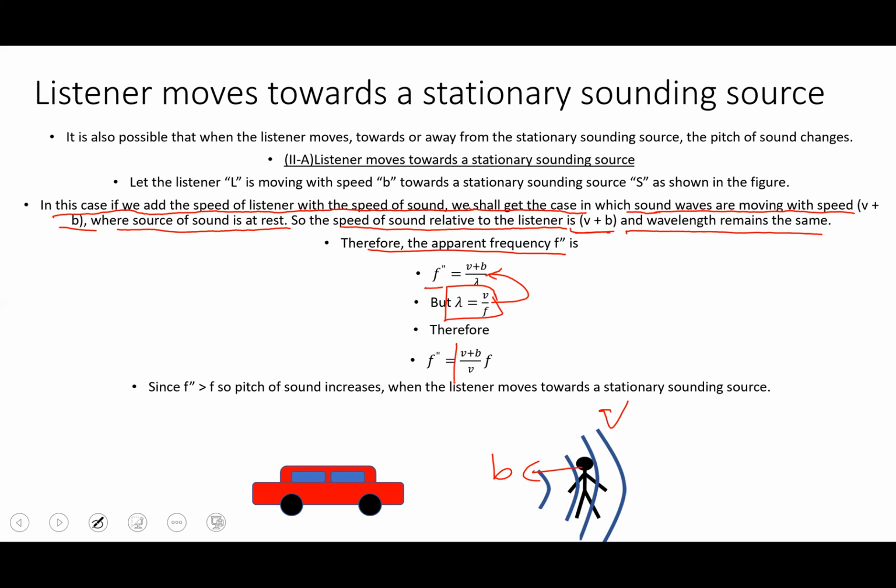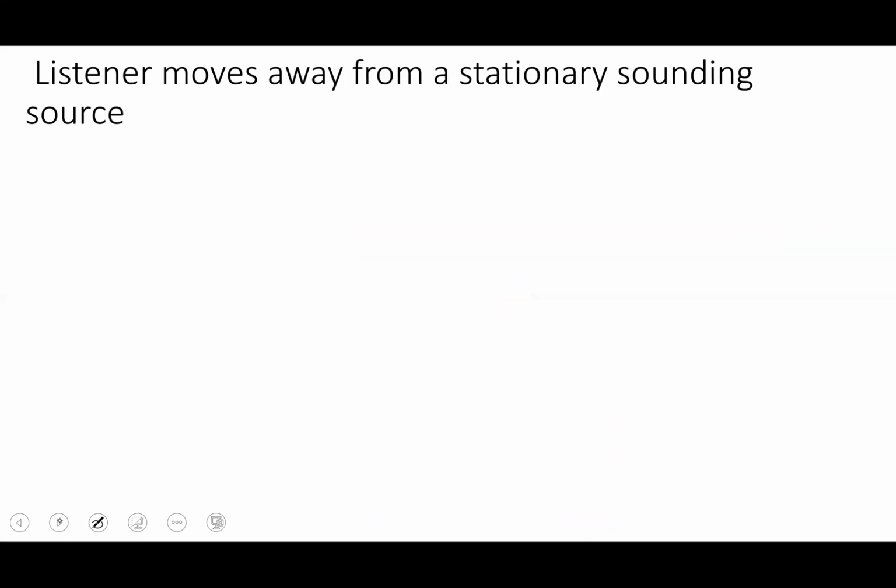Now, if we compare the numerator and denominator, we will see that the numerator is larger than the denominator. That means f, the original frequency, was less. That is why something has to be multiplied to it to make it equal to the changed frequency. So f double dash is greater, so the pitch of sound increases when the listener moves towards the stationary sounding source. Now, another case we have: the listener moves away from the stationary sounding source.